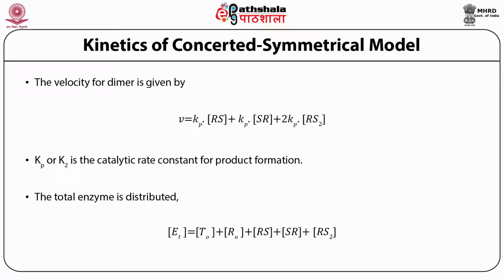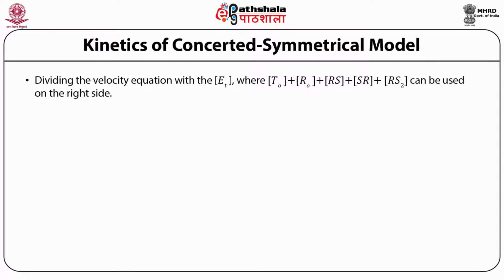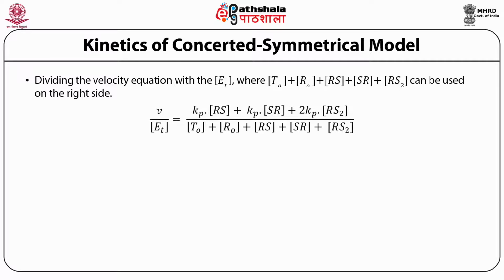So we will have ET equal to T0 plus R0 plus RS plus SR plus RS2. When you divide the velocity equation by ET and use the ET equivalent on the right side, you will have the equation V0 divided by ET is equal to Kp into RS plus Kp into SR plus 2 Kp into RS2 divided by T0 plus R0 plus RS plus SR plus RS2.